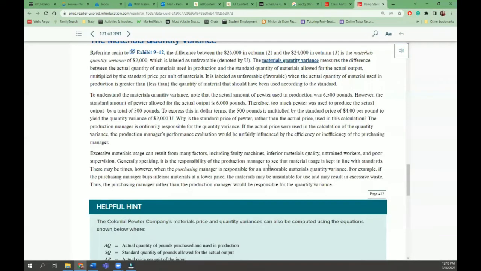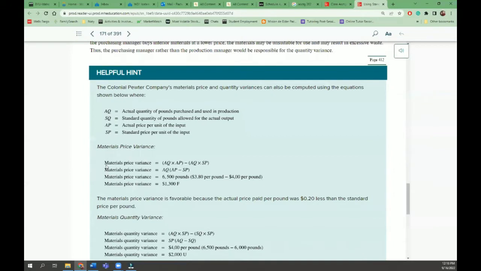So concepts and equations. For example, this one, material price variance is AQ times AP minus AQ times SP. So I will write that down too in my textbook. And it's really important because for this class, you won't have formulas in the exams. The exams are proctored, so it's really important that you write them down and then you can go back and study them and memorize them. There's only one chapter where you will be given the formulas for the exam.